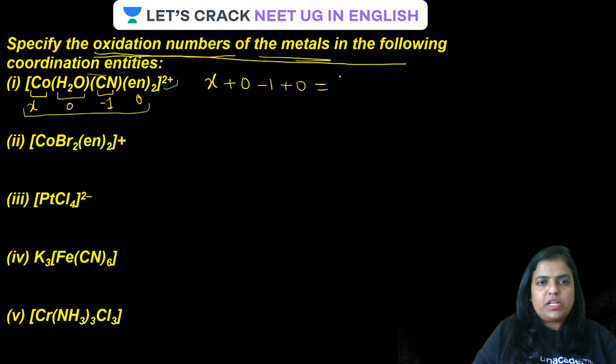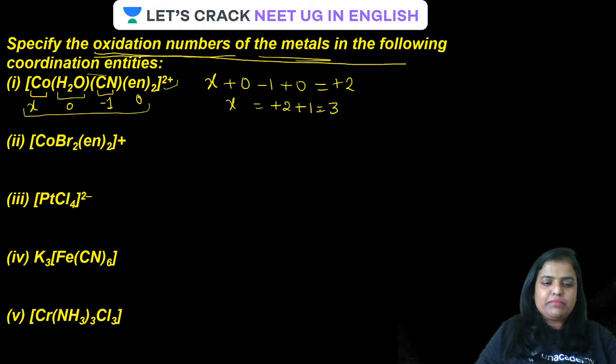The sum total is plus 2. So x equals plus 2, and this minus 1 will go to that side and become plus 1. Together it comes out to be how much? It is 3. Is that clear, guys? All done? Clear hai guys? Samajh mein aa raha hai?